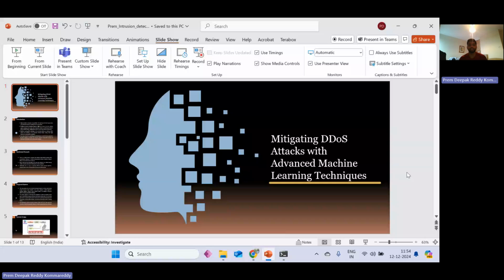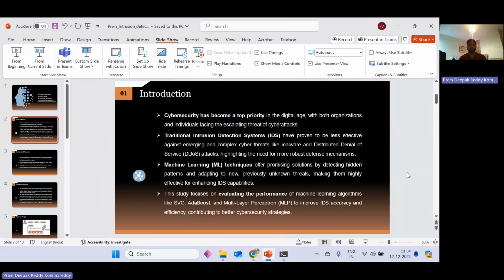Hi, today my topic is about mitigating DDoS attacks with advanced machine learning techniques. Coming to the introduction, nowadays cybersecurity has become the top priority in the digital age for organizations as well as individuals.